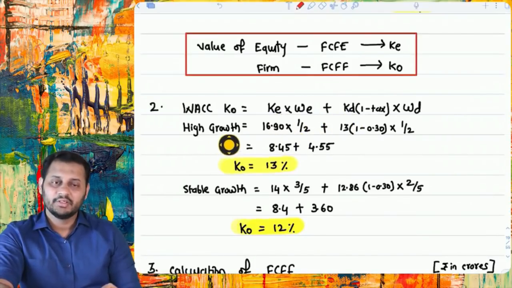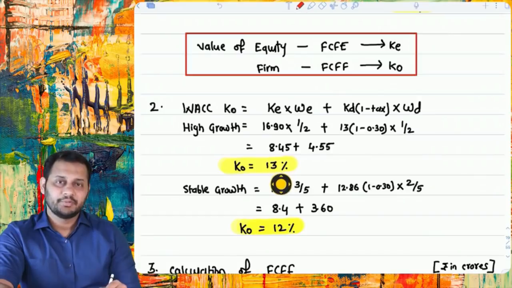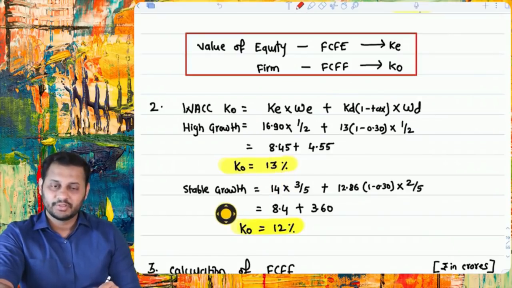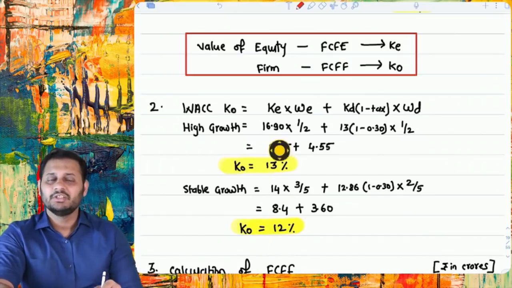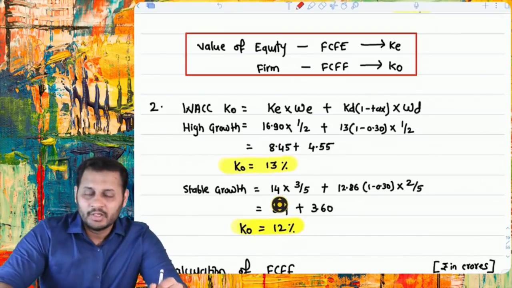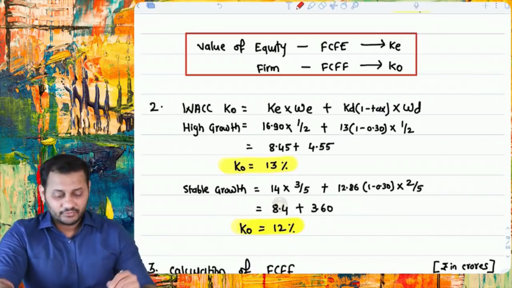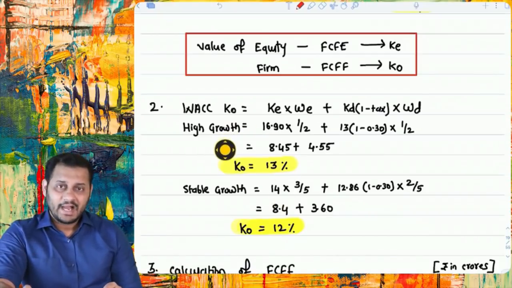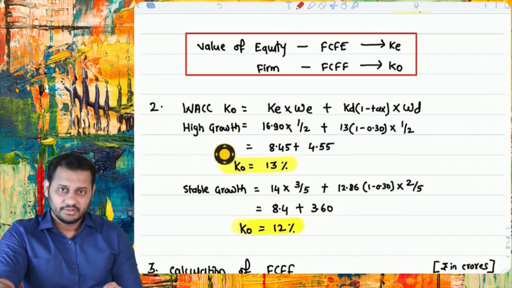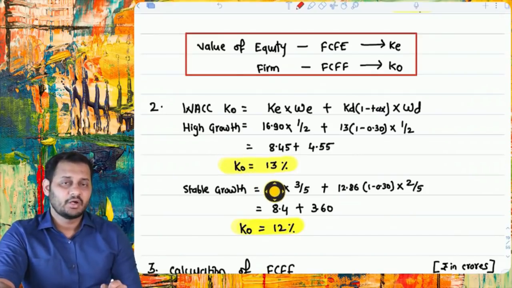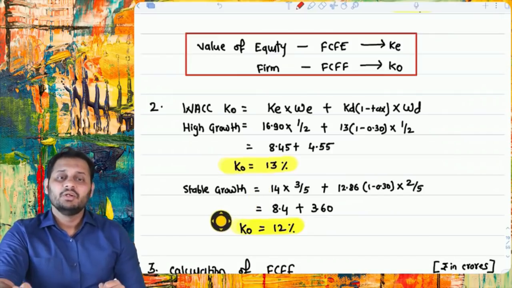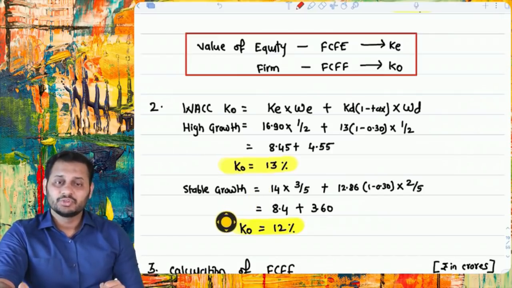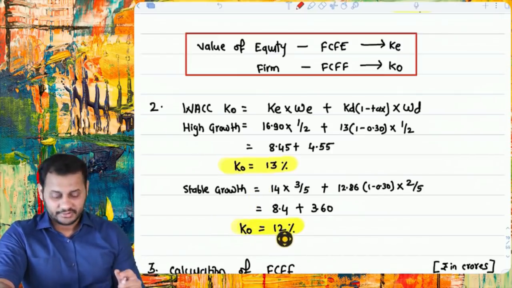For the high growth period, we calculated the overall cost of capital as 13%, and for the stable growth period, after 4 years, the cost of capital becomes 12%. Why are these two calculated? It's very simple. If you take any cash flows through the high growth period, you should discount them by 13%. If you take any cash flow through the stable growth period, you should discount it at 12%.